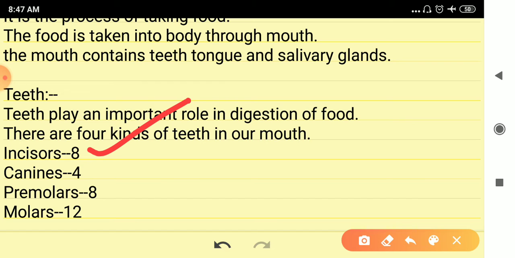After the four front teeth, on both sides, there is one very sharp tooth, and that sharp tooth is called the canine. There are four canines in our mouth, two in the upper jaw and two in the lower jaw. These canines are called tearing teeth.